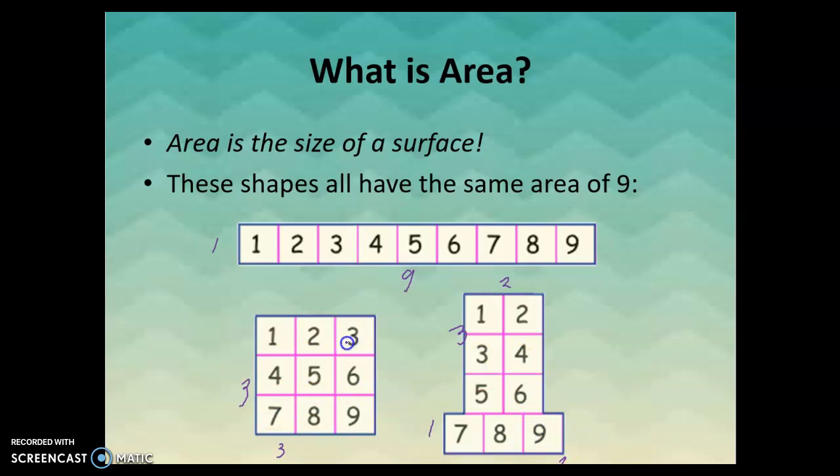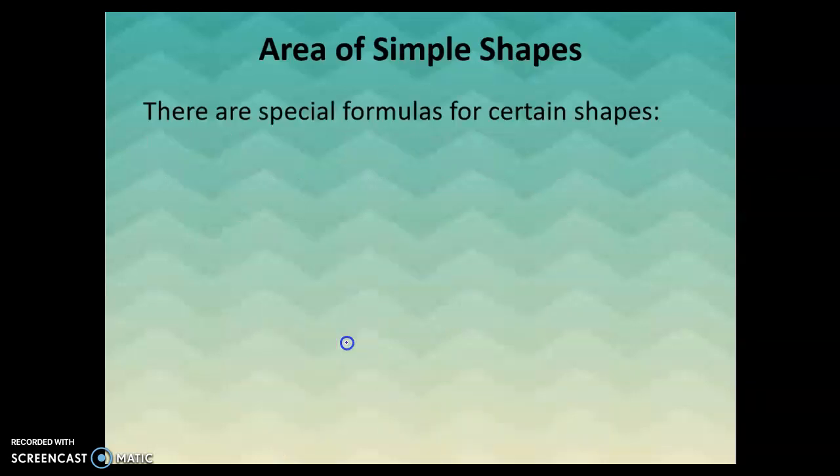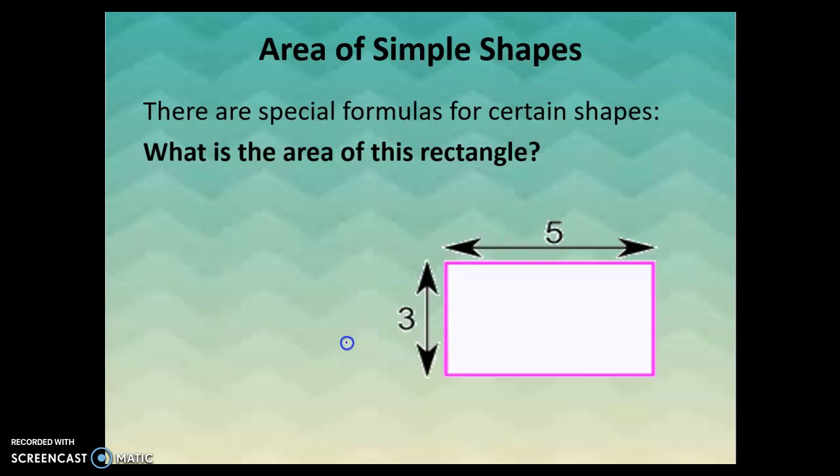You may have heard things described as a 2 by 4, for example, in construction. What we're looking at is the dimensions, the length and the width, how many rows and columns. And that's really easy to do when we're talking about rectangles and squares, and we'll talk about how to do that with some other shapes as well. So when you want to find the area of a rectangle or square, you just take the length times the width, like we saw previously.